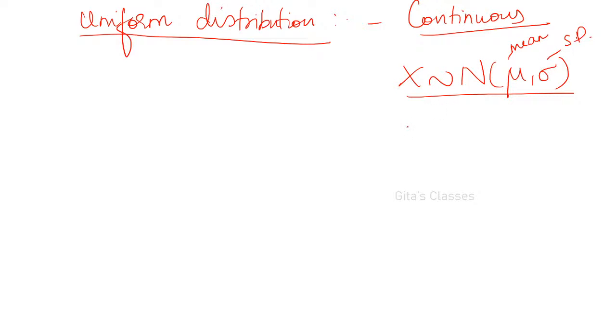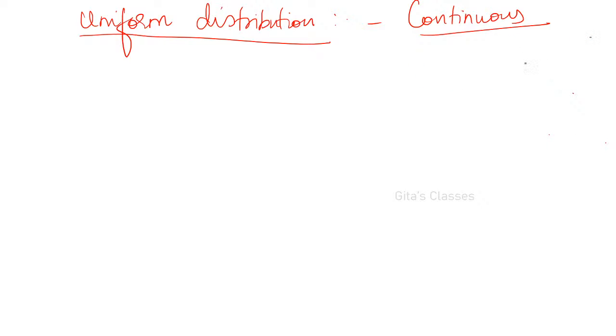If it is N of 0 comma 1, that is mean 0 and sigma 1, then we call it standard normal distribution. This can be expected. All these theory parts and definitions are important, that's why I am telling.